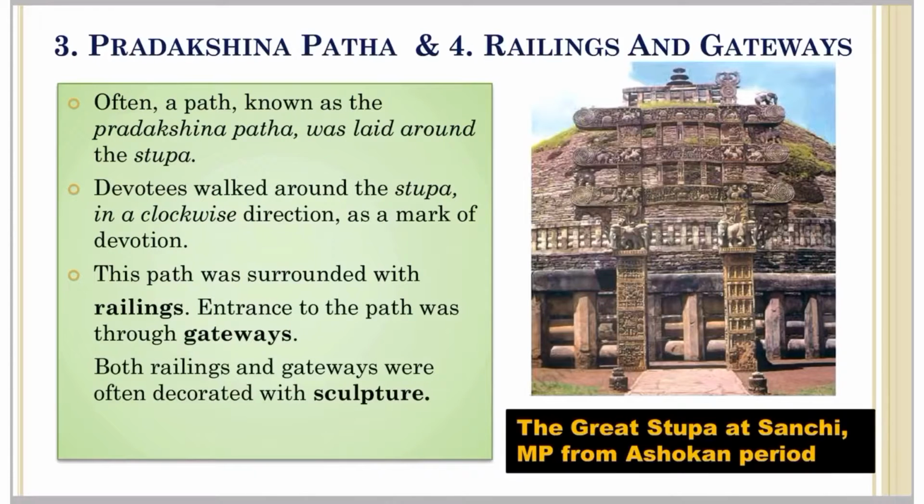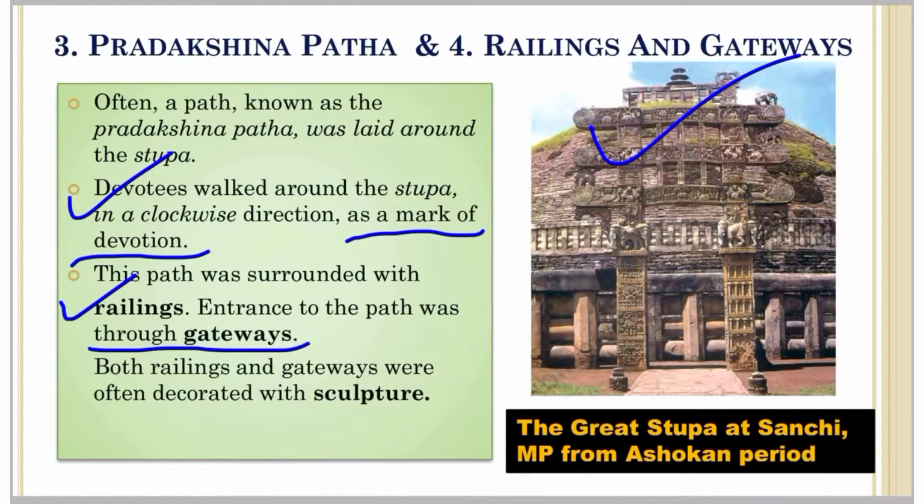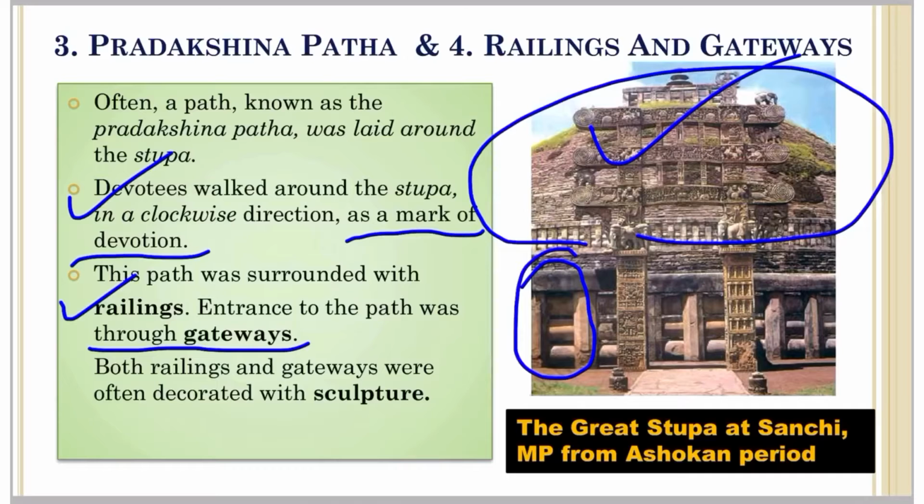Okay. So friends, what is the Pradakshina path? This was a path that was laid around the stupa. Here the devotees used to walk around in a clockwise direction as a mark of devotion. Even today we do this. Now this path was surrounded with railings, and the entrance to the path was given through the gateways. You can see in the image, you have a gateway here, you can see railings here, and the path is around the stupa. Both railings and gateways were often decorated with sculpture.